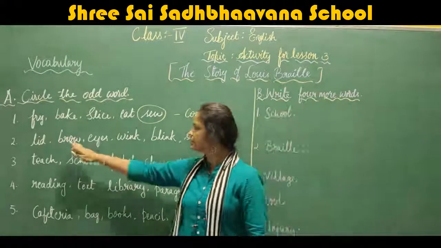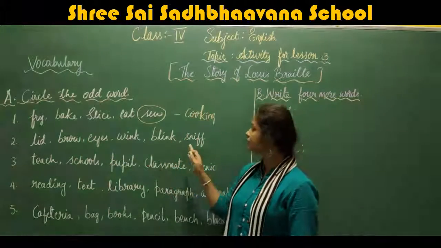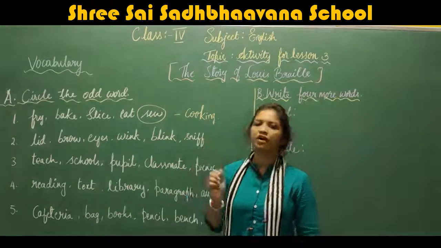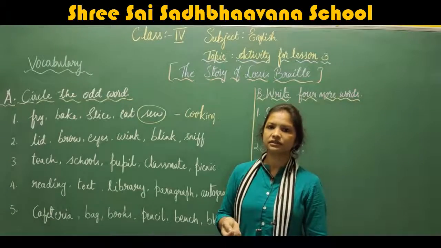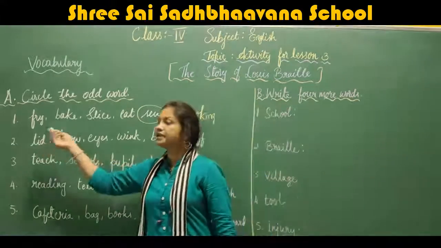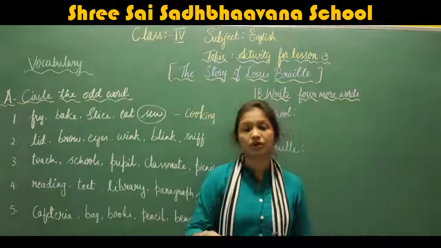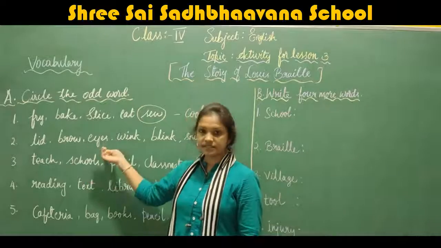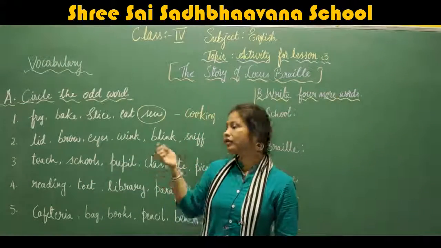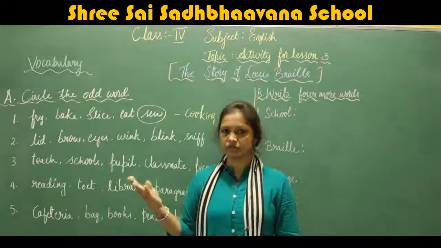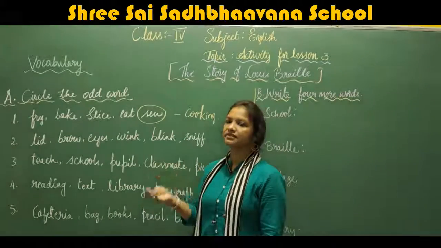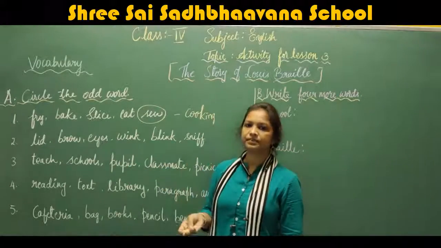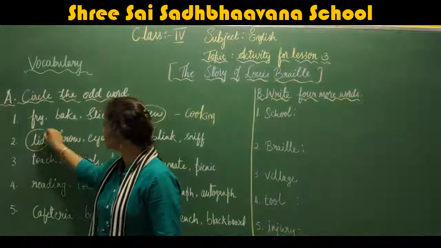Next, lid, brow, eyes, wink, blink and sniff. Can you identify the odd word? Lid is related to the cap which closes a container or a box. Brow is eyebrows, eyes, wink, blink is opening and closing the eyes, and sniff is inhaling. So lid is the odd word.